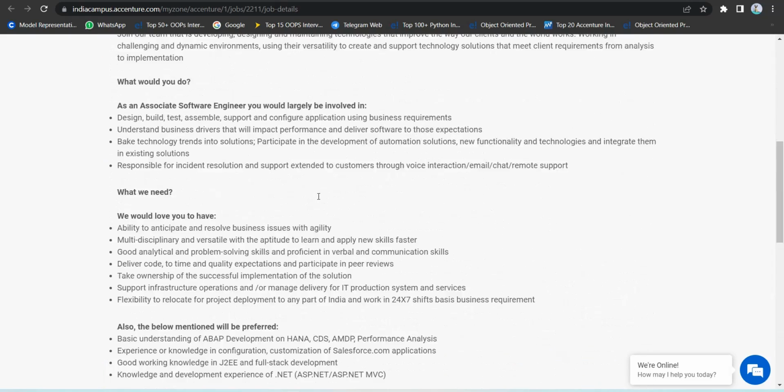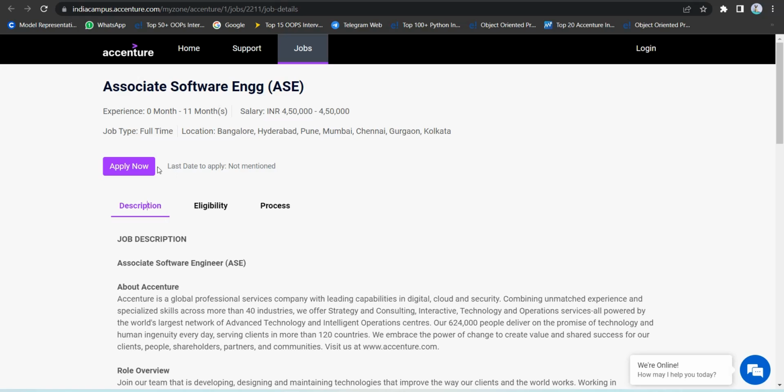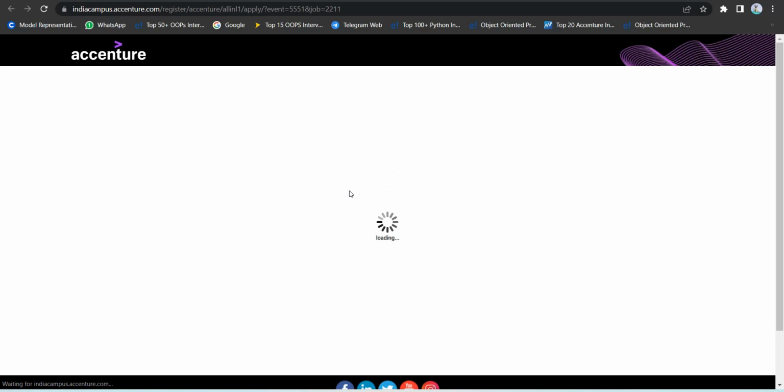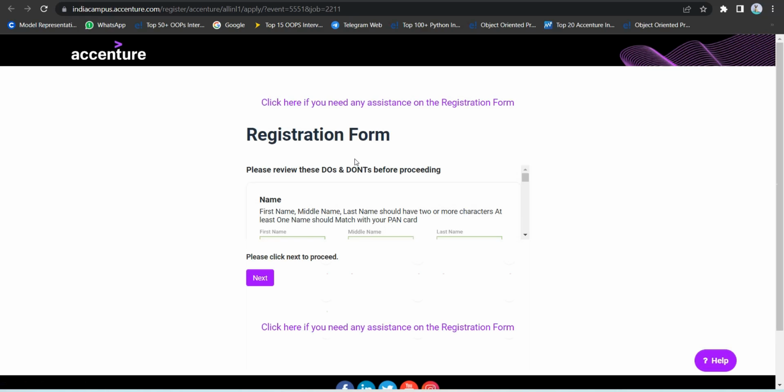So just apply now and you should see the application form fully. If you already have an account, give your existing account. I am not having an account, so I don't have any account. Just wait a minute guys, I will give the link in the description, so don't worry, you can apply now. I will explain every detail fully.